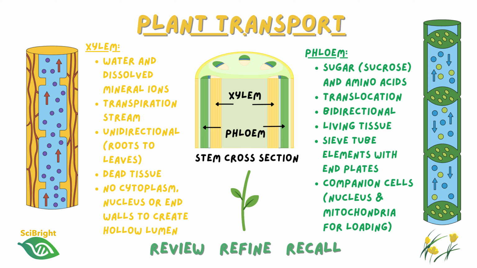The phloem is a living tissue and is made up of sieve tube elements and companion cells, which have a nucleus and mitochondria to provide the energy needed to load sugars from photosynthesis into the phloem. Unlike xylem, transport in the phloem can occur in both directions, depending on where in the plant the sugars are being produced and where they are needed.